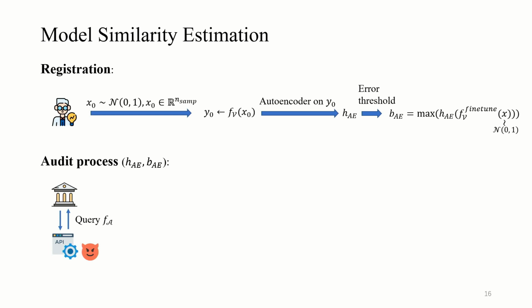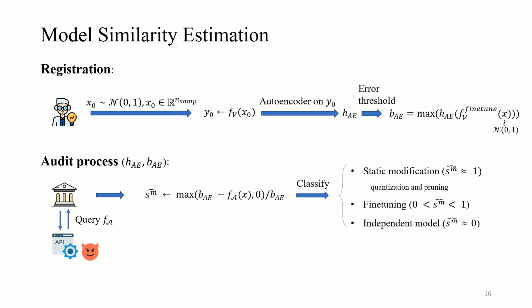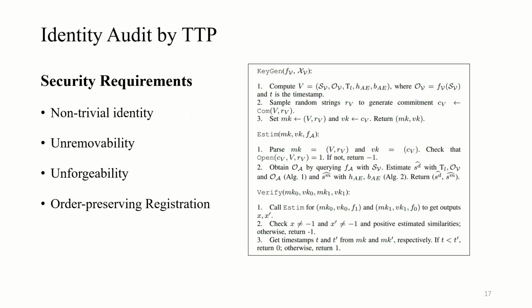In the audit process, the trusted third-party queries the suspect model and estimates the model similarity with the victim's prepared autoencoder and threshold. As there are multiple modifications, the final judge follows the rules as shown here. Note that we use the static modification to represent the model quantization and pruning, because the weight update is not involved. With our proposed dataset and model estimation module, we can create each function in our framework and prove the following four security requirements. To prove, we use the assumption that any two independently created datasets and models have zero similarity, and leverage the binding and hiding property of a commitment scheme.